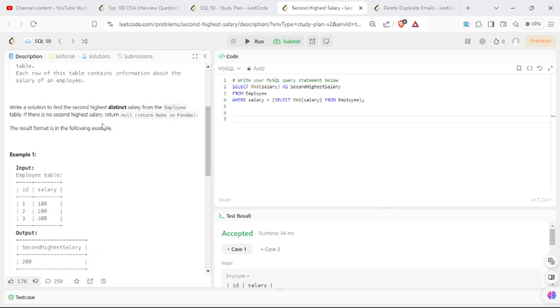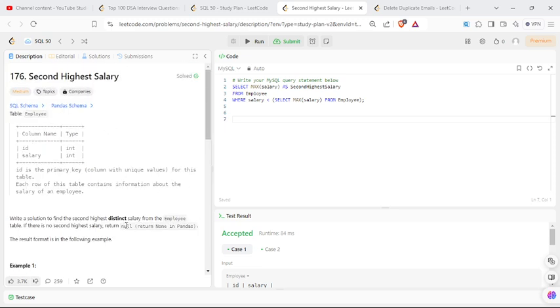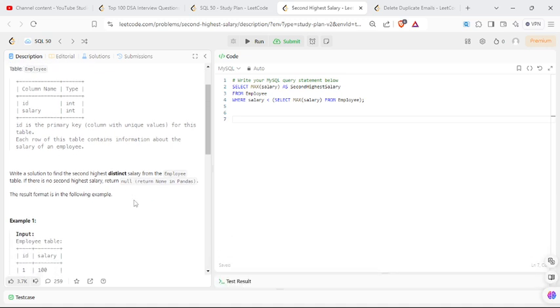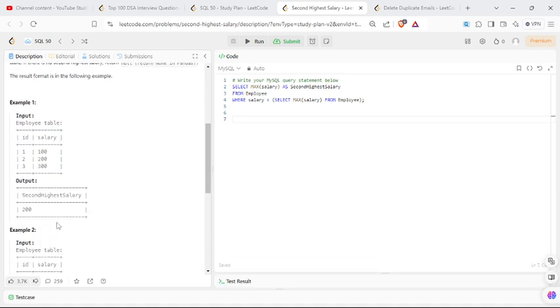The result format is given, but we are doing it in SQL, so just ignore this line. Basically, you are given a table in which there are different employees with their ID and salary. You have to return the second highest salary of an employee.